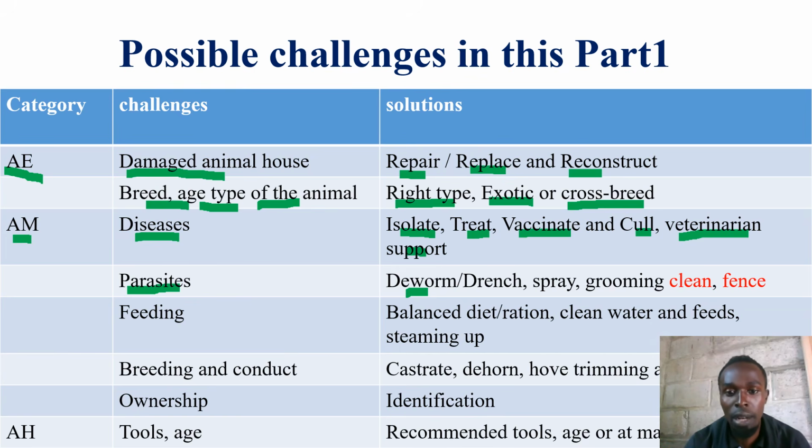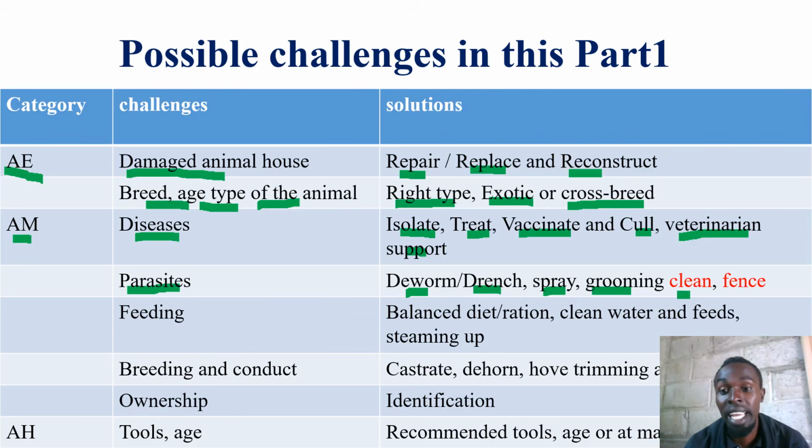Now, those ones that are external or internal, they have these cross-cutting points. Number one, for internal, deworm or drench. Drench with recommended drugs. Then spray with recommended chemicals. Maybe if the parasites are ticks, then use recommended acaricides. Then groom. As you're grooming for external parasites, you are able to see them and you can control them biologically by picking.